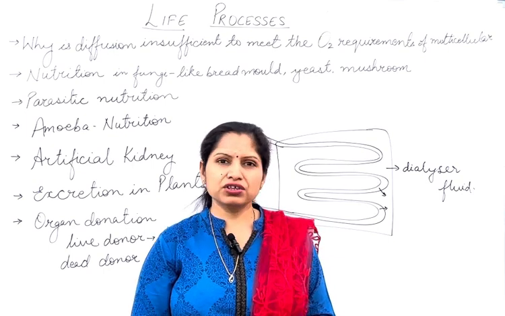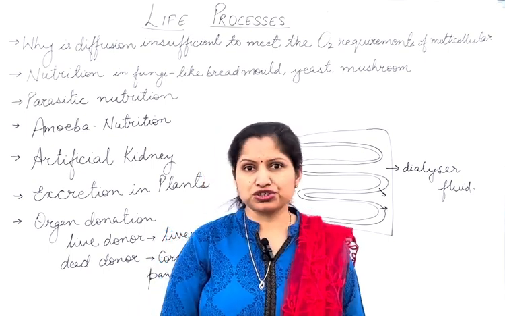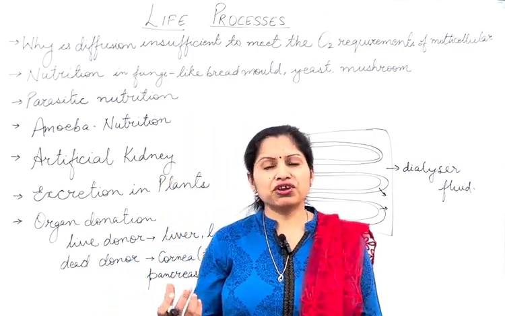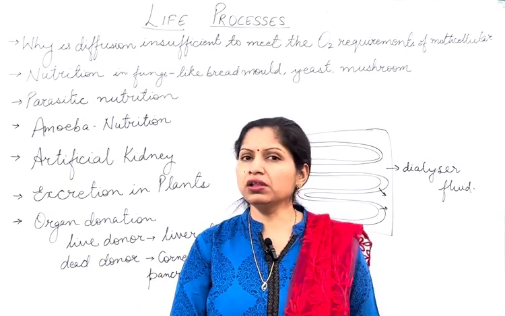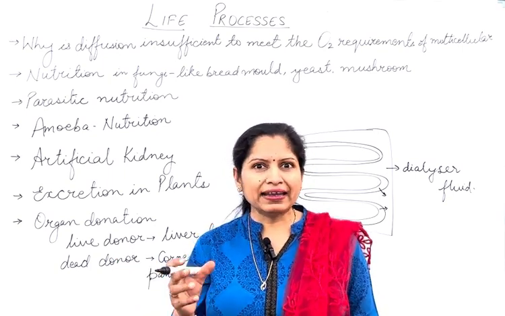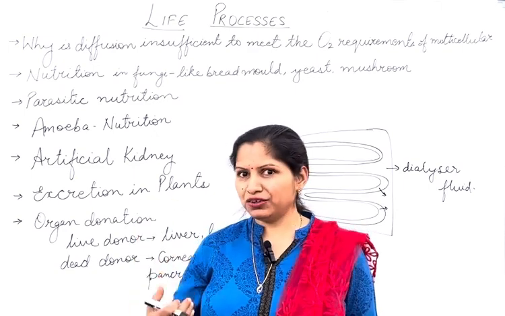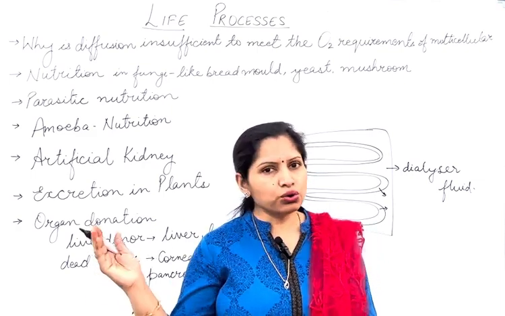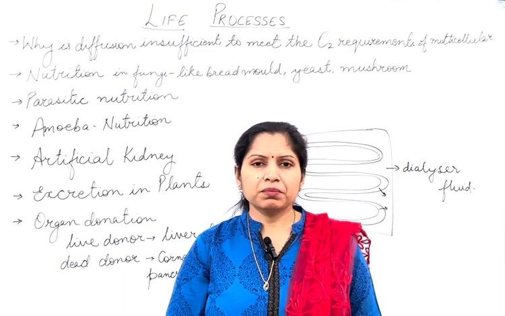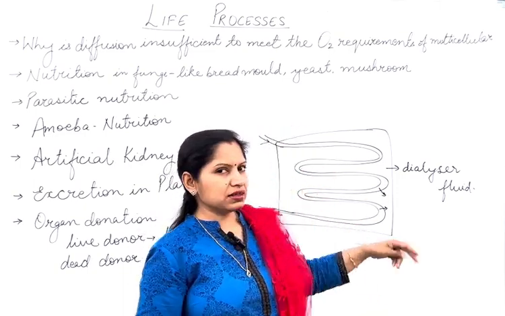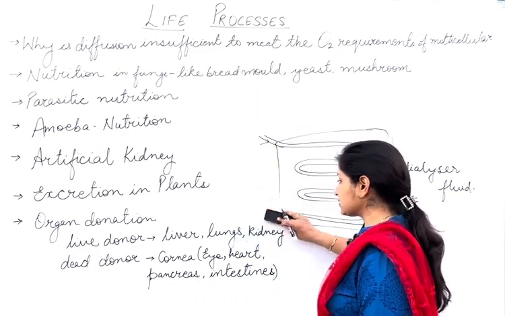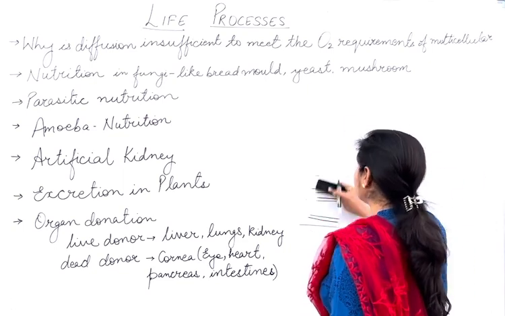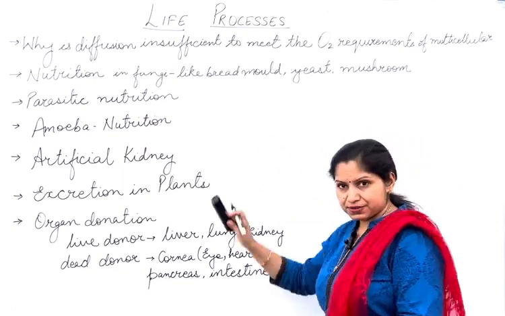But the only drawback of this process is that there is no reabsorption part. You all know that in human beings, when the kidneys are performing the process of filtration of blood, they reabsorb the useful material. Approximately 180 liters of filtrate is formed daily by the human kidney, and out of that only 2 to 3 liters is excreted out. Rest is all reabsorbed by the body. But this reabsorption process is missing in the artificial kidney or dialyzer machine. But it is a need: when the person's kidney is not working, then the person has to undergo dialysis.